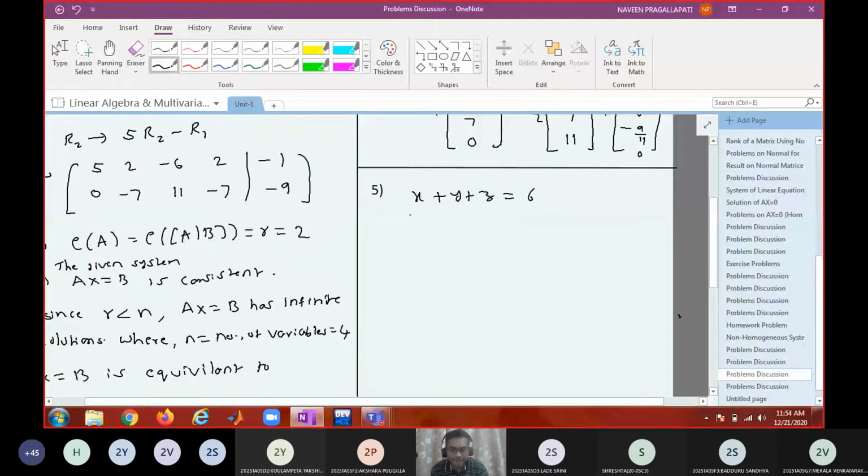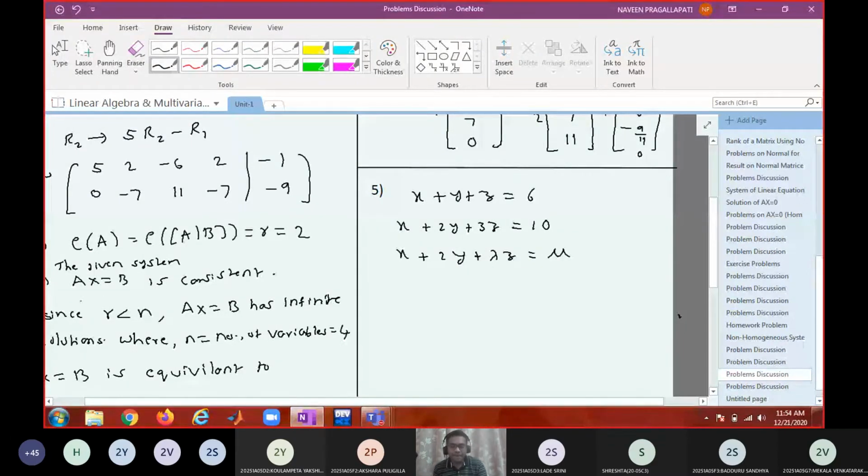Next one, x plus 2y plus 3z equal to 10, and x plus 2y plus lambda z equal to mu.